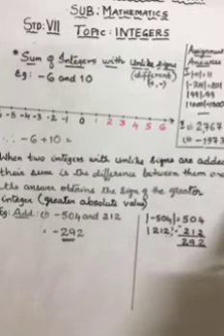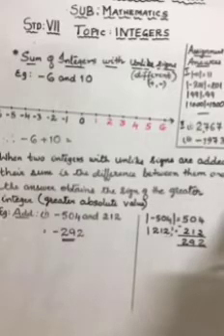Yesterday we started with integers and today we are going to continue integers. You learned two rules yesterday. Before I go to the third rule or third condition of addition of integers, let me quickly call out the answers for assignment 1. Yesterday's assignment, I'm sure all of you have worked it out.